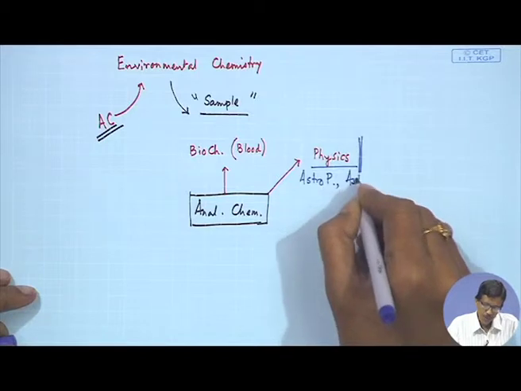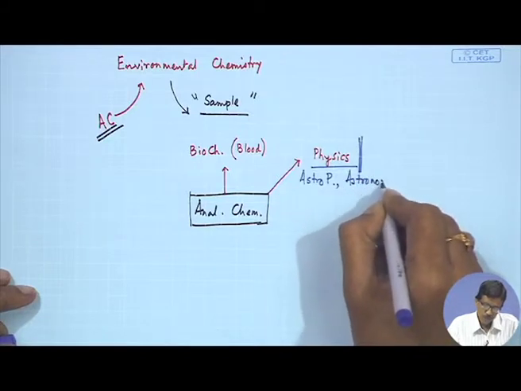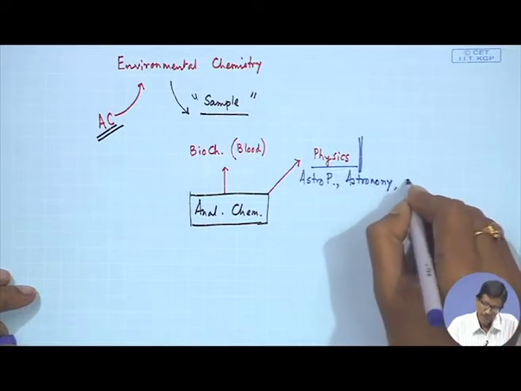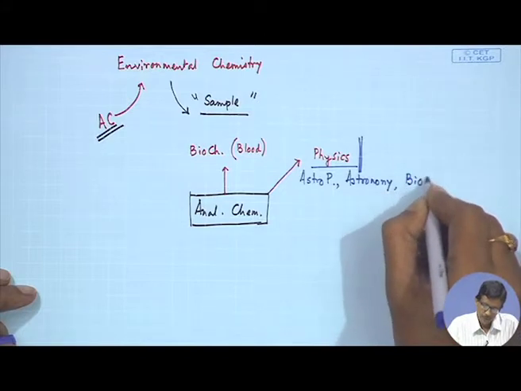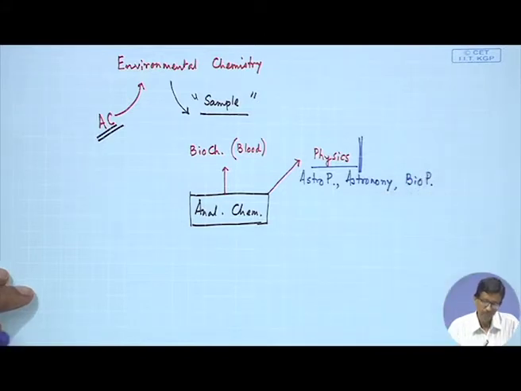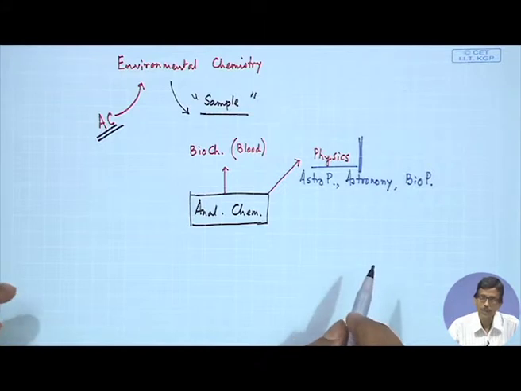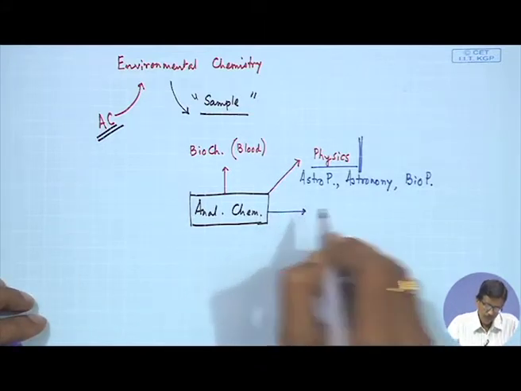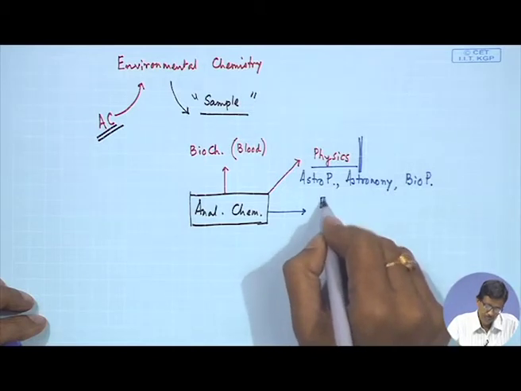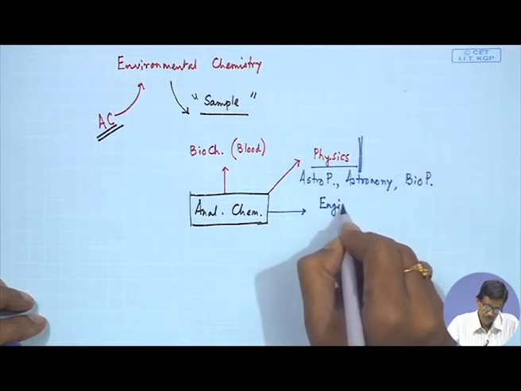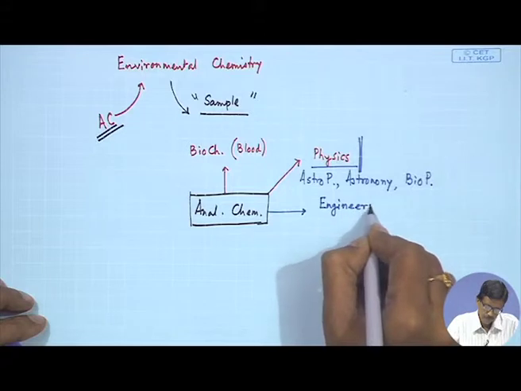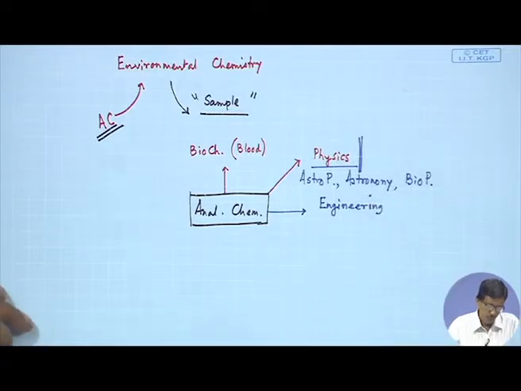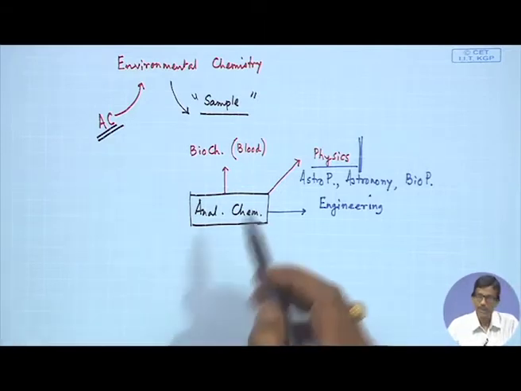So, then astronomy and biophysics. The biophysical sample can also be utilized for this analysis, and obviously the subject engineering. The subject engineering can also be benefited by a typical knowledge of analytical chemistry.